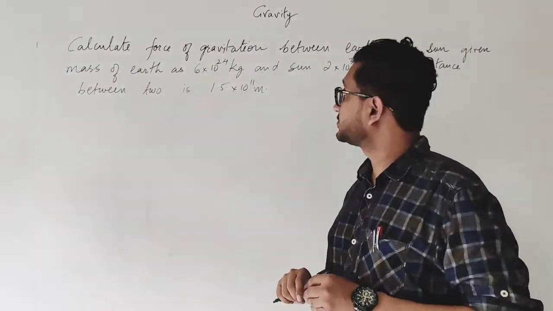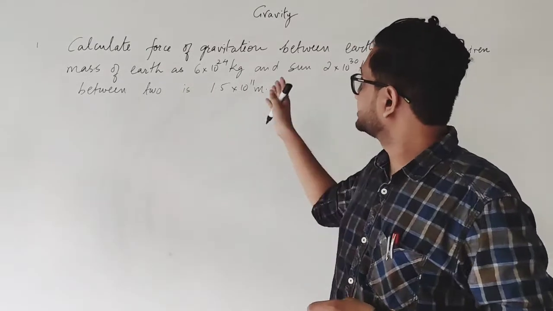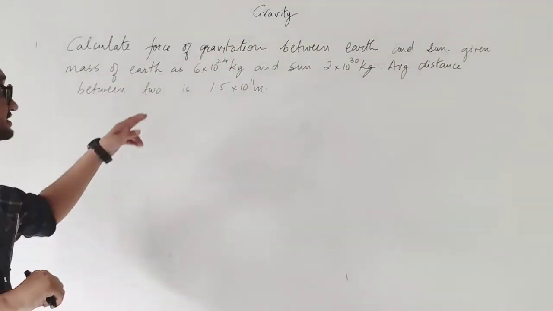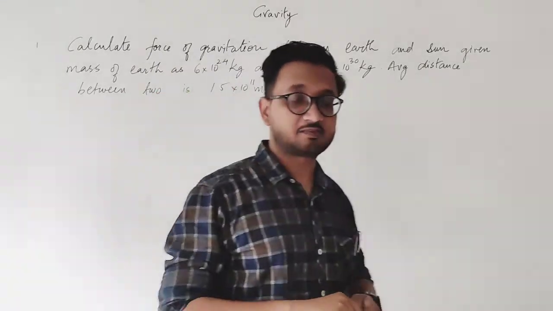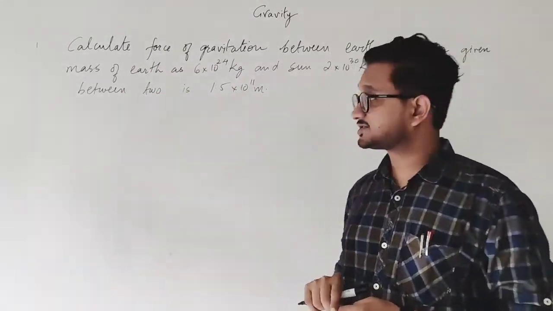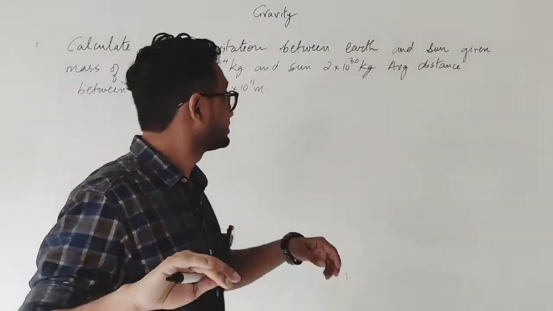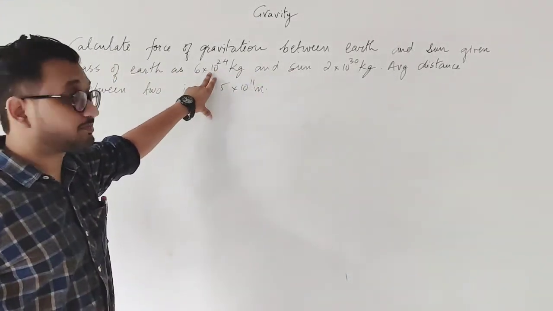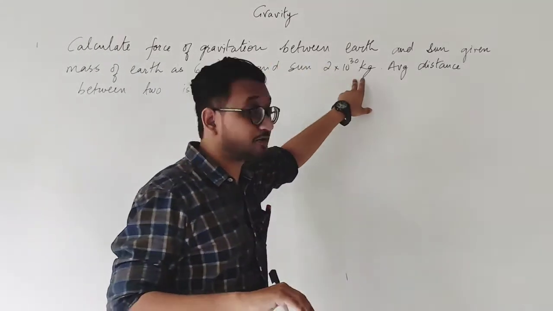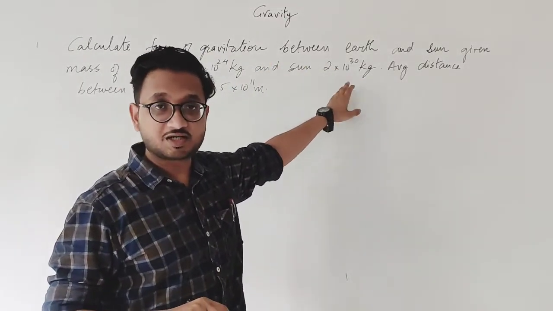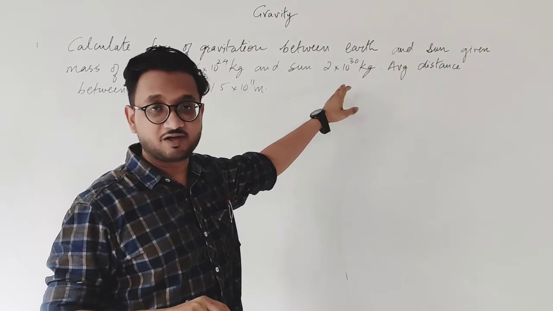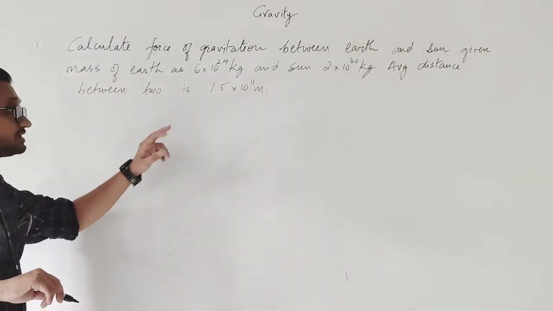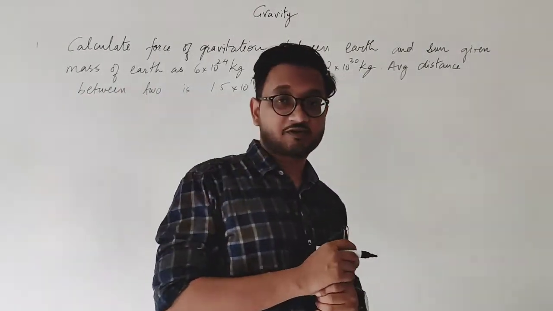Okay students, an actual numerical for you. Calculate the force of gravitation between the earth and the sun, given that the mass of earth is 6 into 10 raised to 24 kilograms and mass of the sun is 2 into 10 raised to 30. Don't get confused. Even though this is 6 and this is 2, you can see that in the power this is only 24 and this is power 30. So the sun is much heavier than the earth. And the average distance between the two is 1.5 into 10 raised to 11 meters.